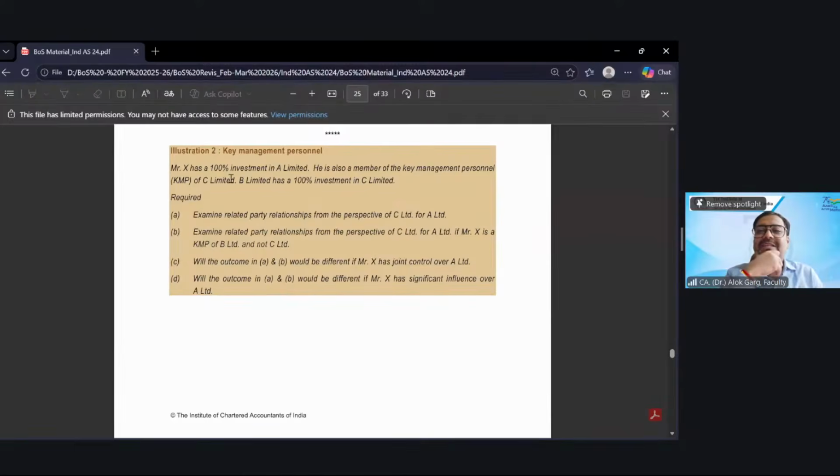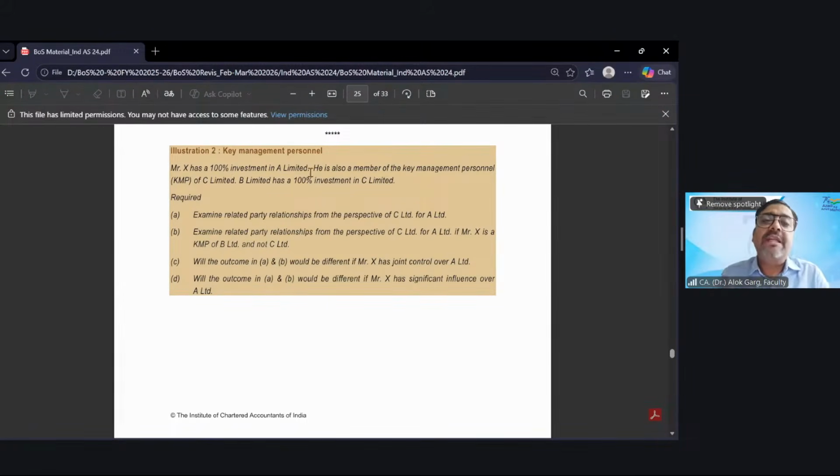So Mr. X, a person, is having a control on A Limited, and Mr. X is a KMP of C Limited. Tell me, whether A and C are related parties? Yes, sir. A and C are related parties. We discussed this in the person definition. Of course, Mr. X is related to A and C both, and A and C are also related parties. Why? Because Mr. X is a parent for one entity and the same Mr. X is a KMP in the other entity. These two entities will become related parties.